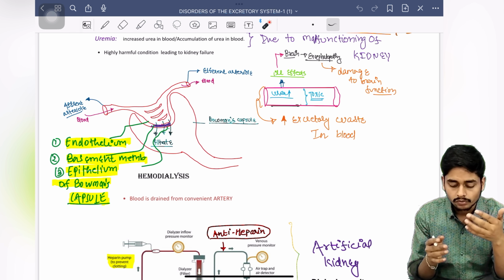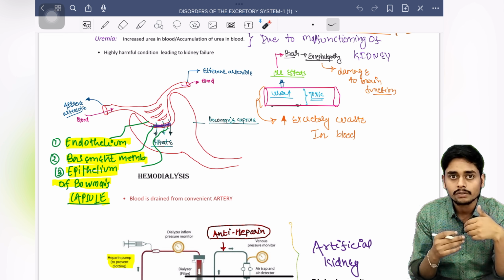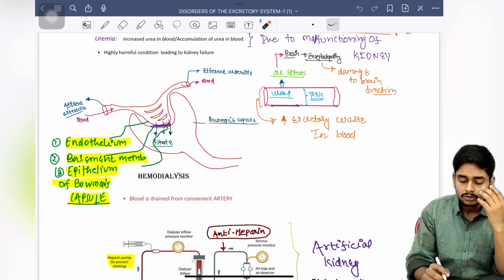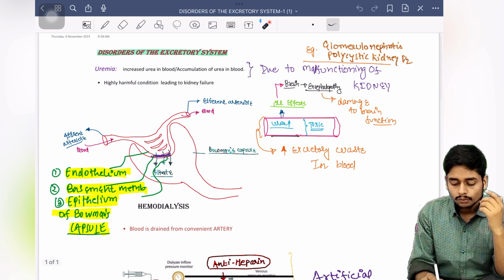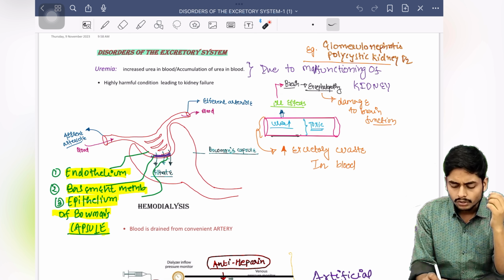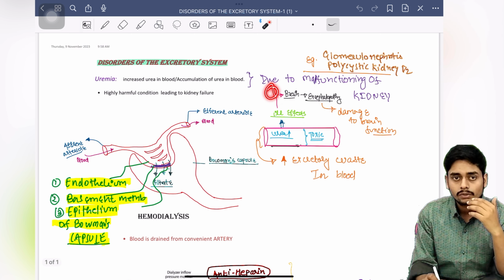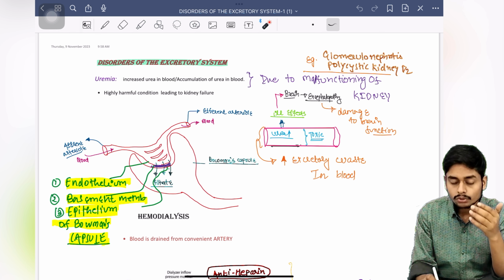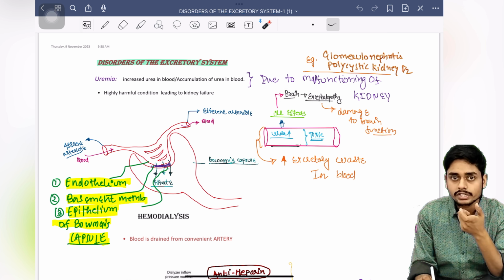Now what is the problem? What if the urea has increased? Why are we so worried about this? The problem is that when the urea increases, it causes certain ill effects to our body, and those ill effects are very dangerous. One of them is that this increased urea accumulates in the brain also, and leads to encephalopathy.